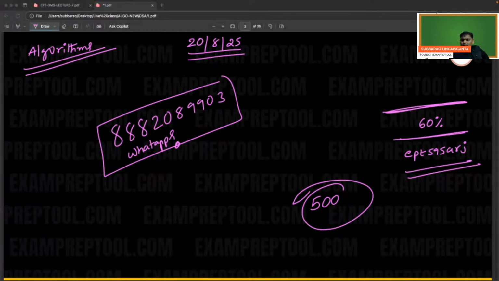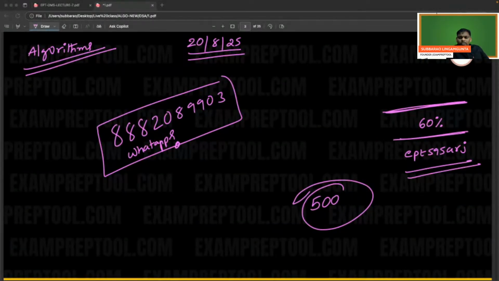Pankaj is asking whether this is C++ or C. Any language, we will give 4 programming languages. You can go for C, C++, Java, Python, any language.